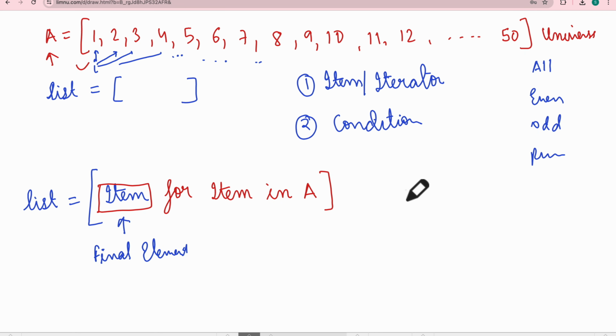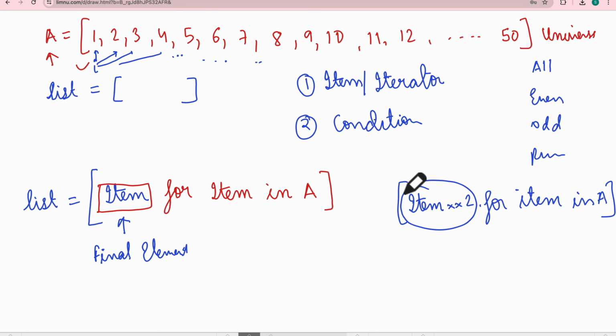Otherwise you could also write item into 2, which means for every item in this list, create a square, for item in A. So for every item in this list, create a new list which is item into square. Now let me explain it through a simple code as well.